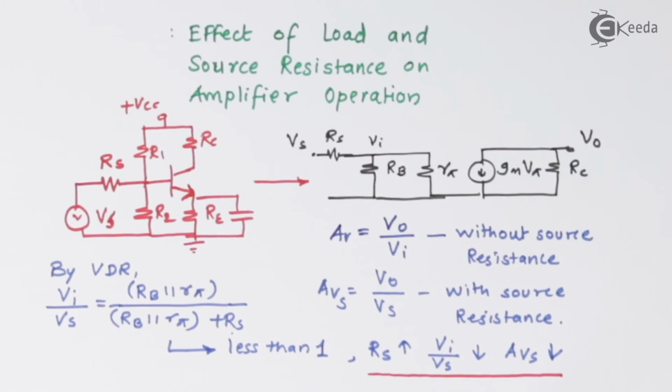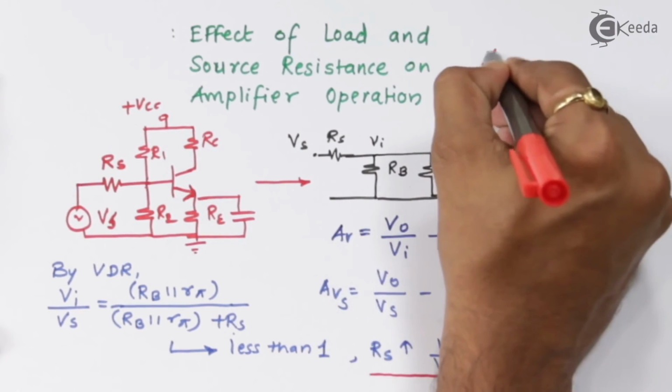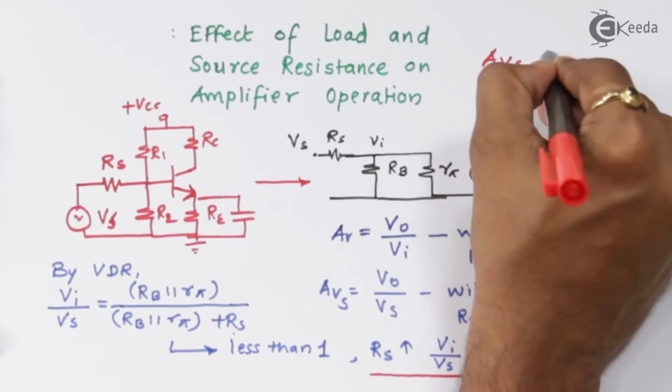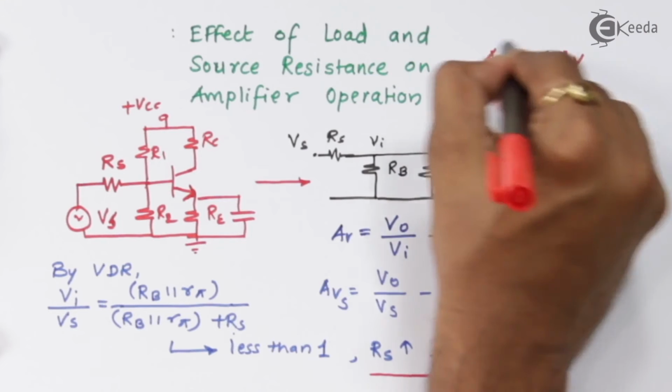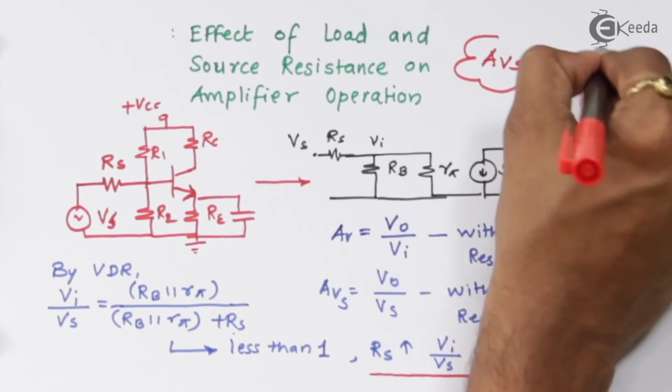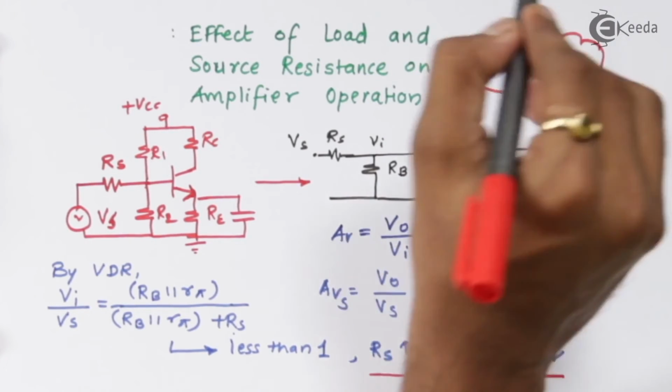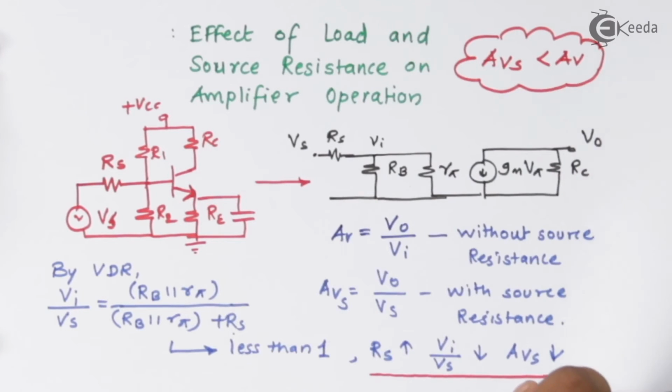So if RS increases, the overall voltage gain with source voltage VS will be less as compared to AV. So my observation is that AVS is less than AV. That will be my observation for the source resistance effect.